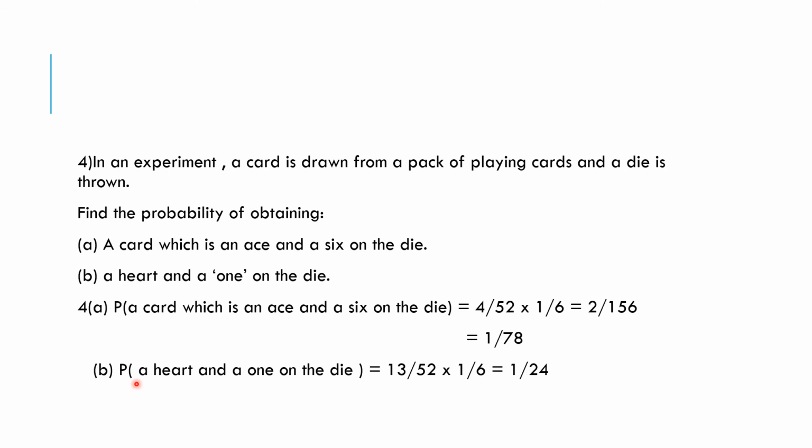Let's have a look at another question. In an experiment, a card is drawn from a pack of playing cards and a die is thrown. Find the probability of obtaining A, a card which is an ace and a 6 on the die, B, a heart and a 1 on the die. So the probability of a card which is an ace and a 6 on the die is 4 over 52 into 1 over 6, which is 4 over 312, that is 1 over 78. And B, probability of a heart and a 1 on a die is equal to 13 over 52 into 1 over 6, that is 1 over 24, our answer.